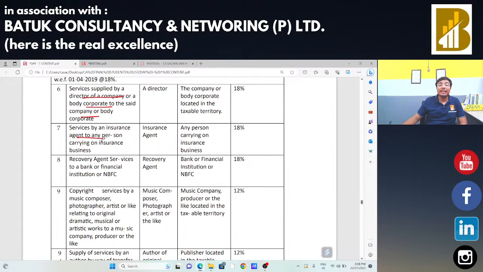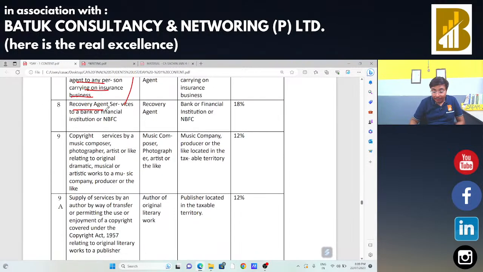Services by an insurance agent to any person carrying on insurance business. Suppose I take the examination for an insurance agent and qualify that exam, and after that I am an insurance agent. Now I am going to provide the services to the insurance company. In that case, I am not liable to make the payment of taxes. The insurance company is liable to make the payment of taxes under reverse charge mechanism.